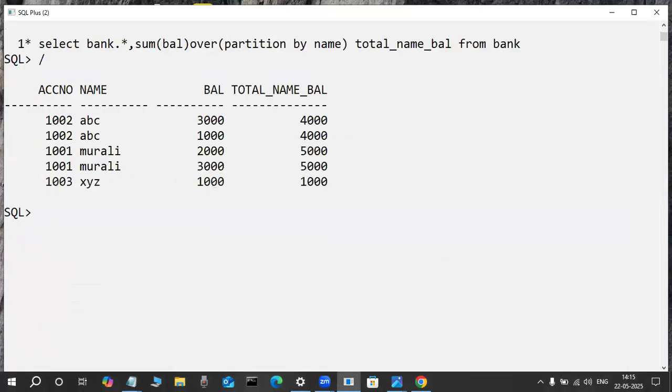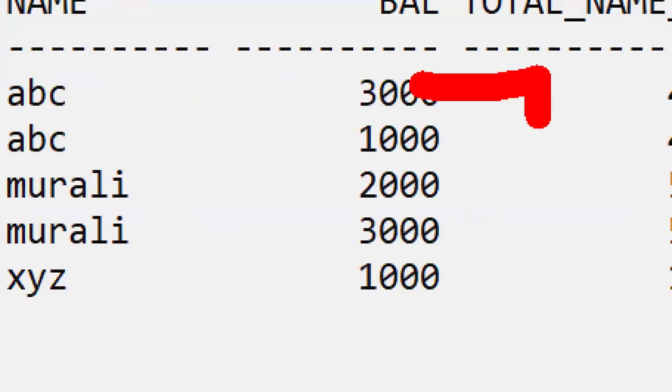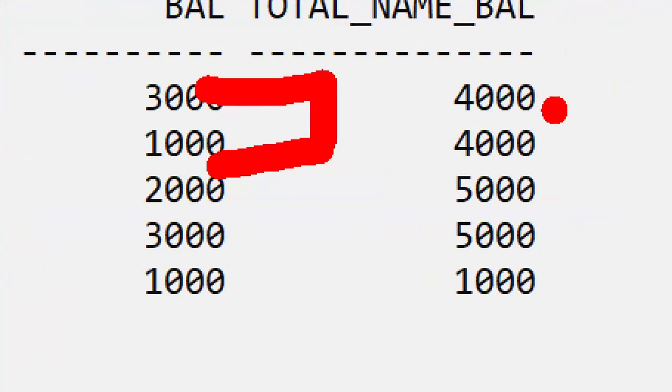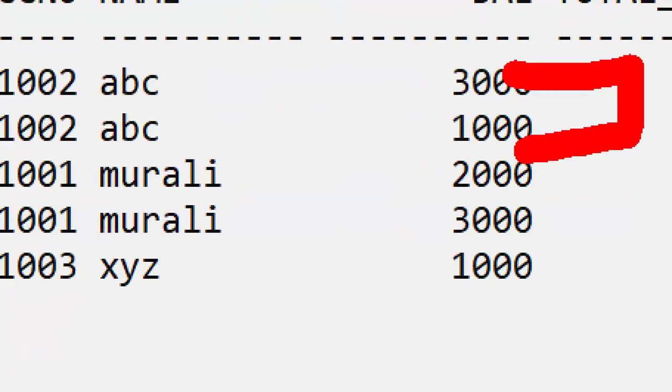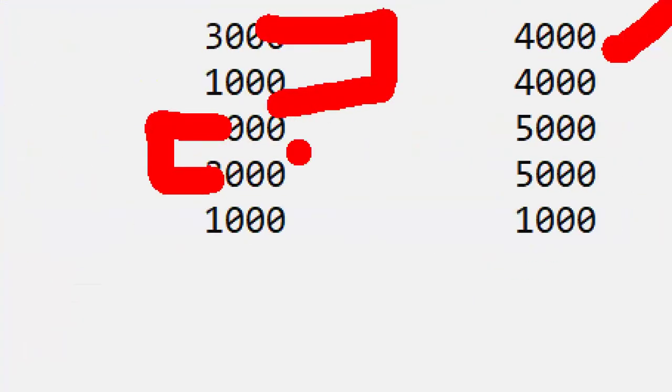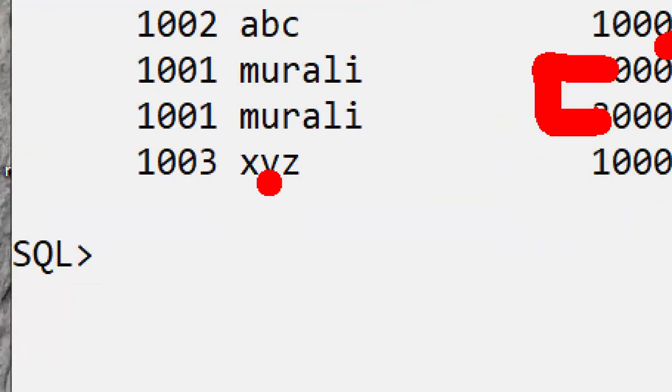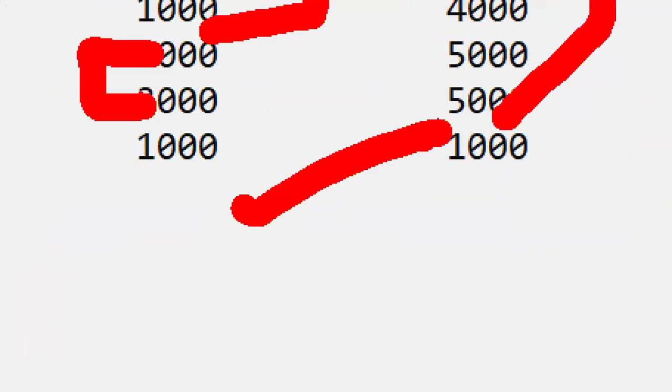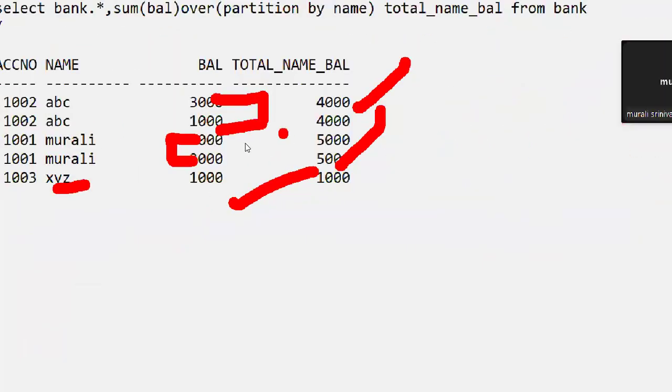Observe here: ABC account holder, 3000 plus 1000, how much? 4000. Again here, Murali account holder, 2000 plus 3000, how much? 5000. Again, XYZ account holder, 1000. That's why this type of report generation is compulsory.